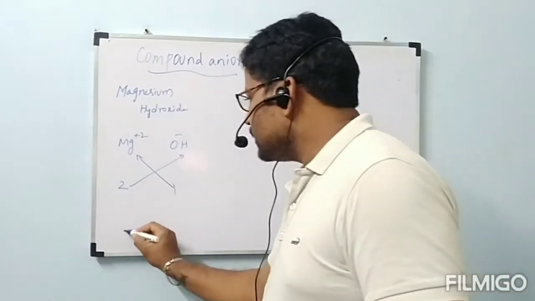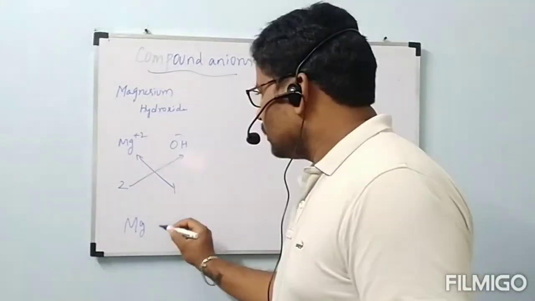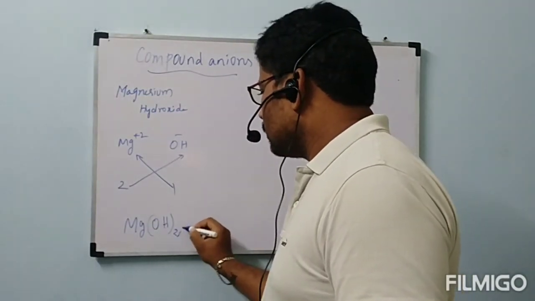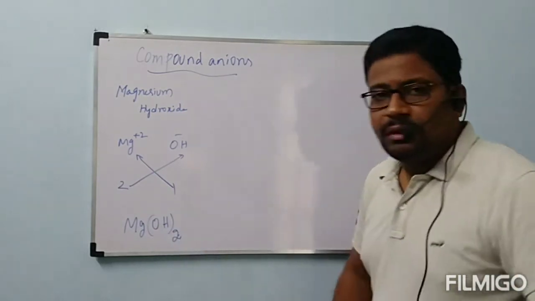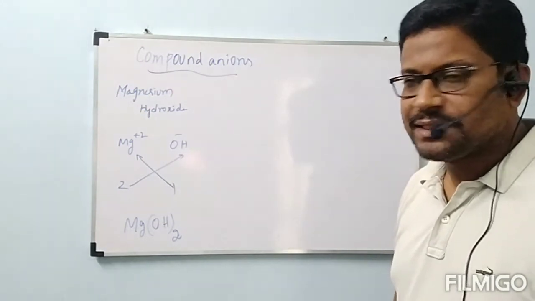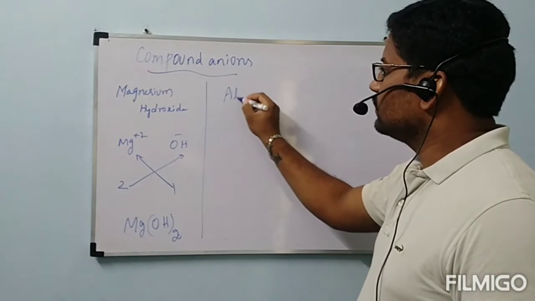Now the formula will be Mg1 OH twice. So the formula of magnesium hydroxide is Mg(OH)2. Next, aluminum hydroxide.